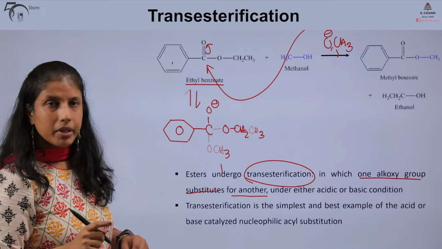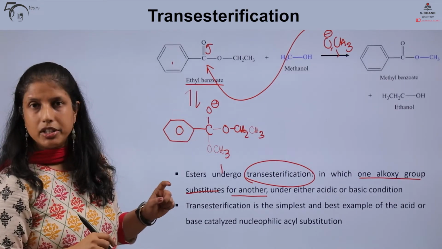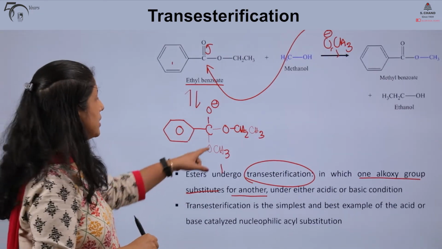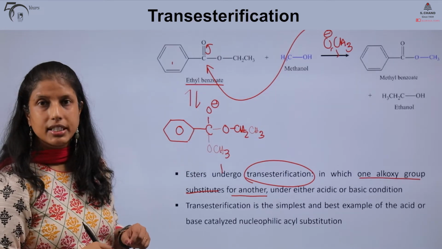In our next step, we have the reformation of the carbonyl group with the loss of the ethoxide molecule.